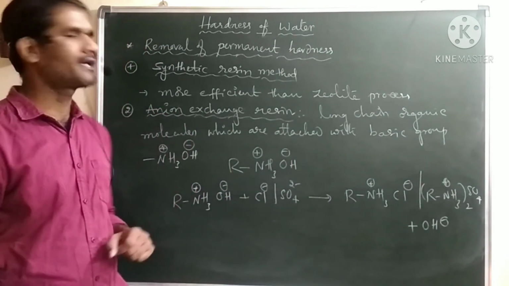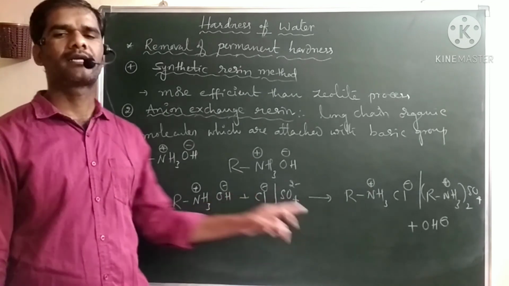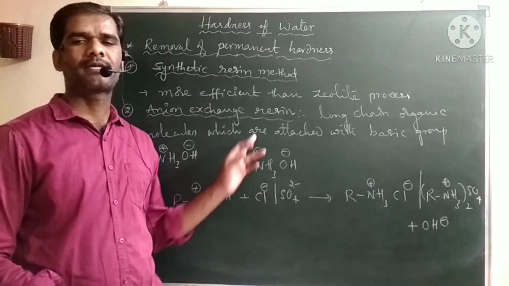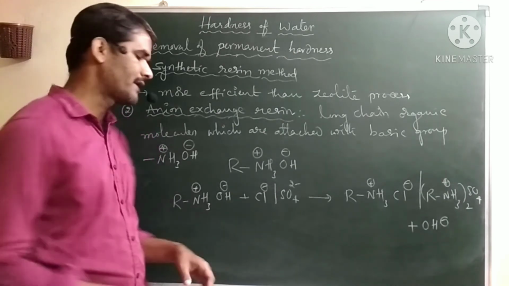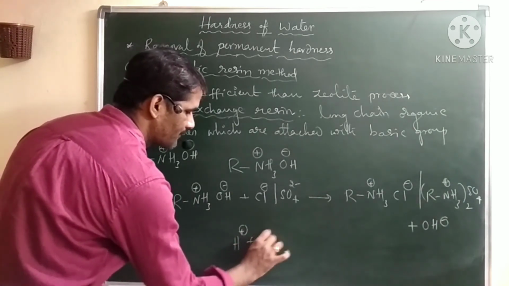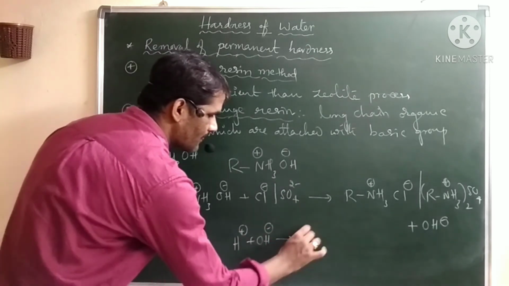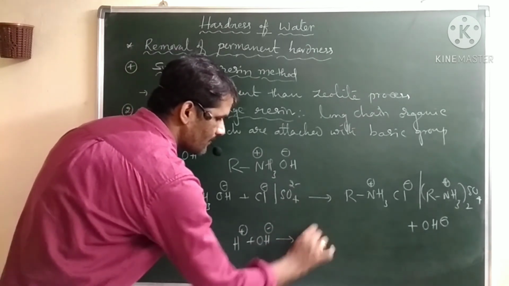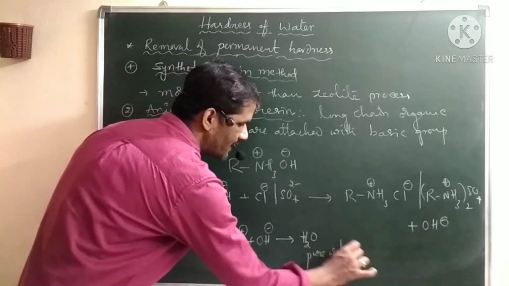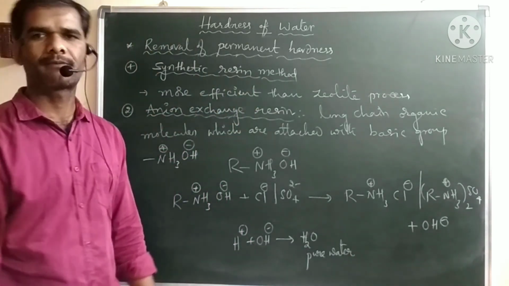In the case of anion exchange resin, they release OH minus to the solution. So overall, H plus and OH minus combine and form pure water. You will get pure water. So that is why this is more efficient than the zeolite process.